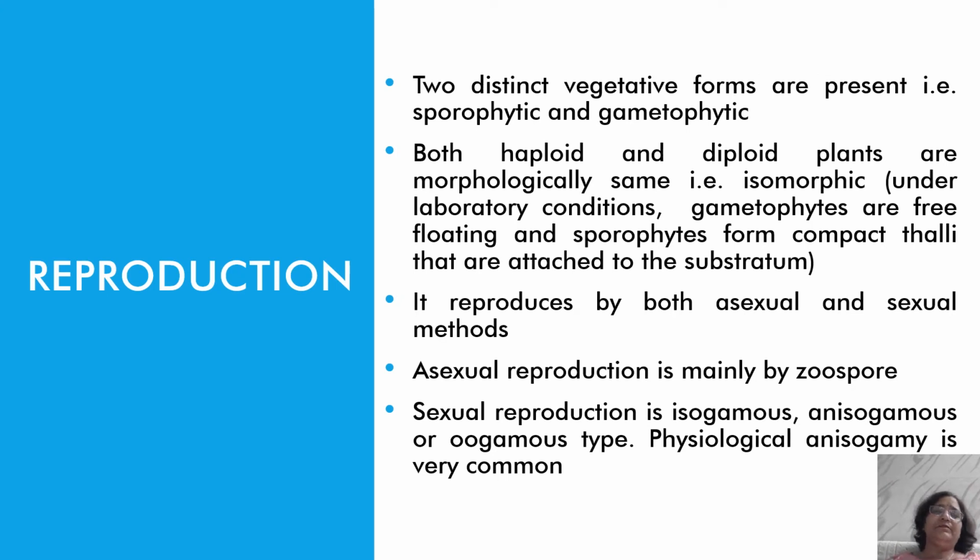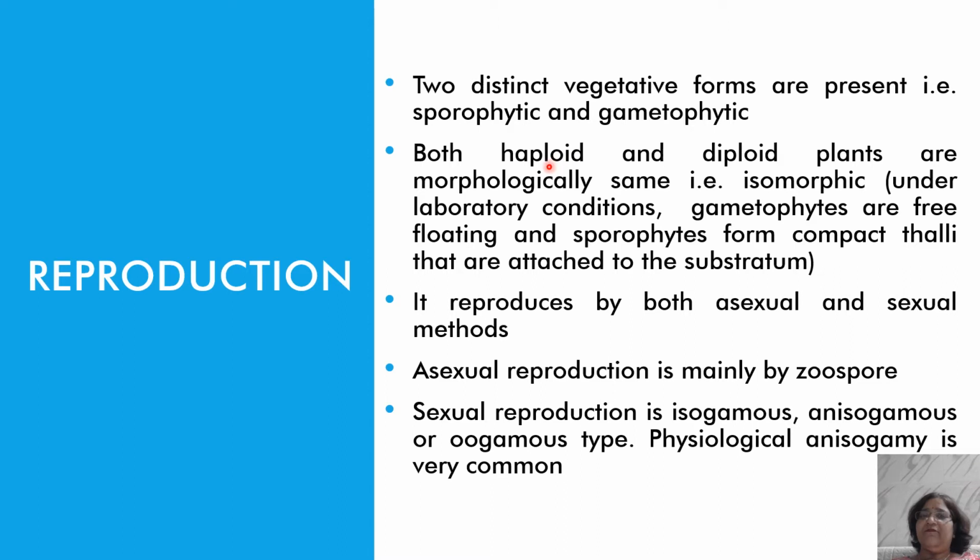Now we will come to the reproduction. In this lecture we will study the reproduction in detail. There are two distinctive vegetative forms present, the sporophytic and the gametophytic. Sporophytic means the diploid plant body, the plant which bears the sporangia and produces spores. The gametophytic plant body is haploid, and it bears gametangia, in which the gametes are produced.